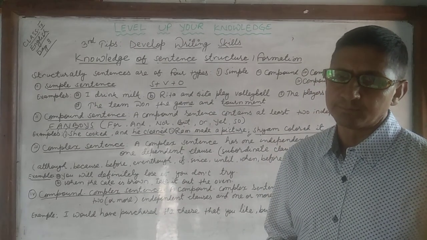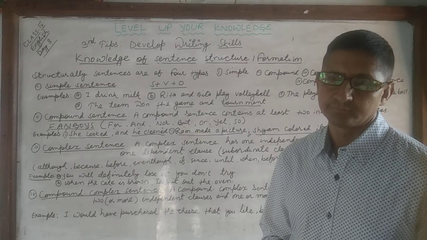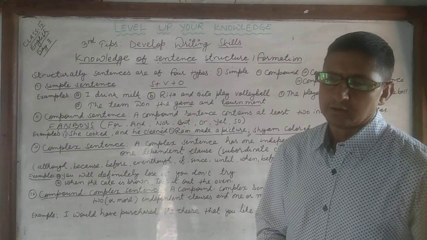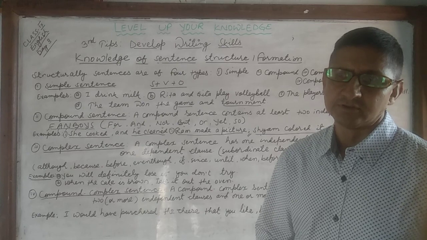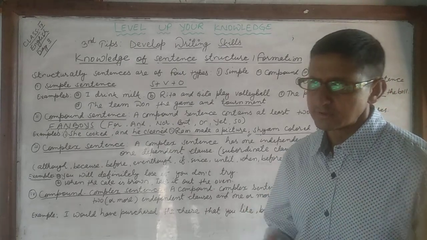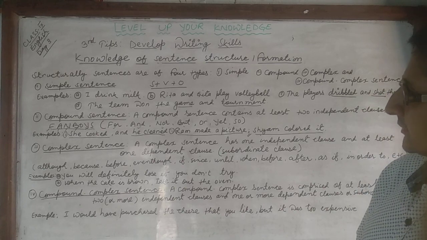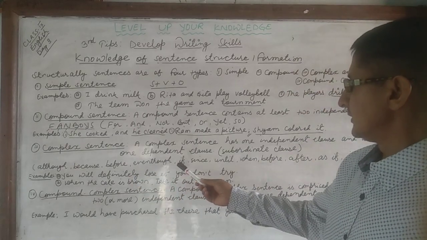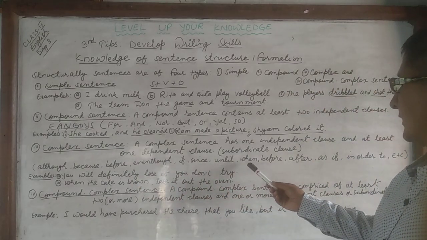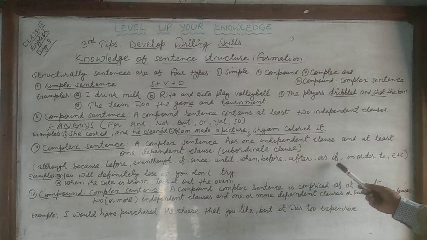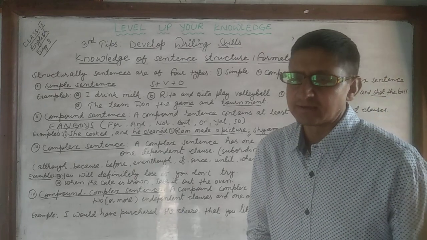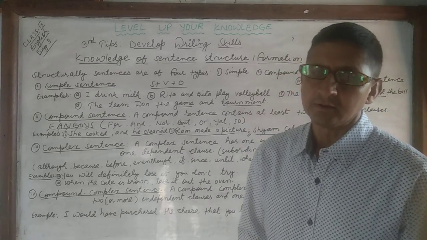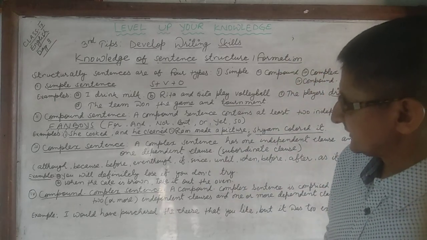The most common subordinating conjunctions are although, because, before, even though, if, since, until, when, after, as if, in order to, etc. These are some examples of subordinating conjunctions.